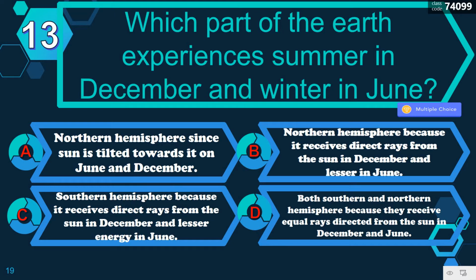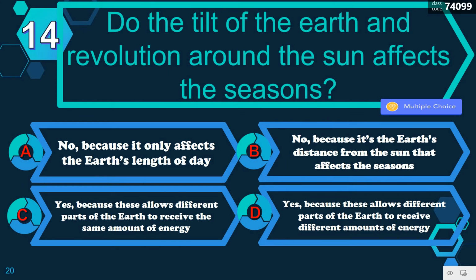Correct. Letter C. Southern hemisphere because it receives direct rays from the sun in December and lesser energy in June. Number 14 question. Do the tilt of the earth and the revolution around the sun affect the seasons? A. No, because it only affects the earth's length of day. B. No, because it's the earth's distance from the sun that affects the seasons.